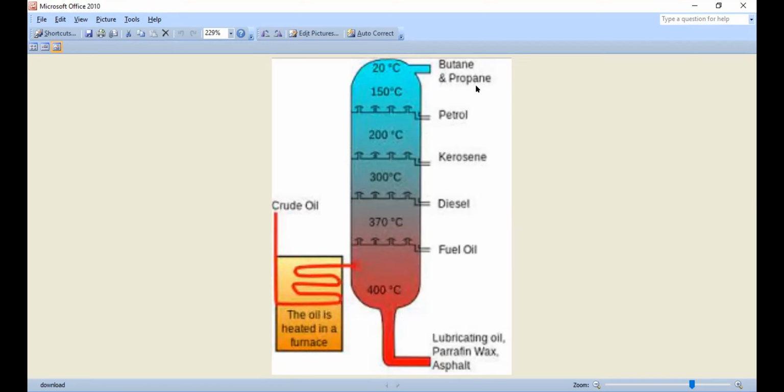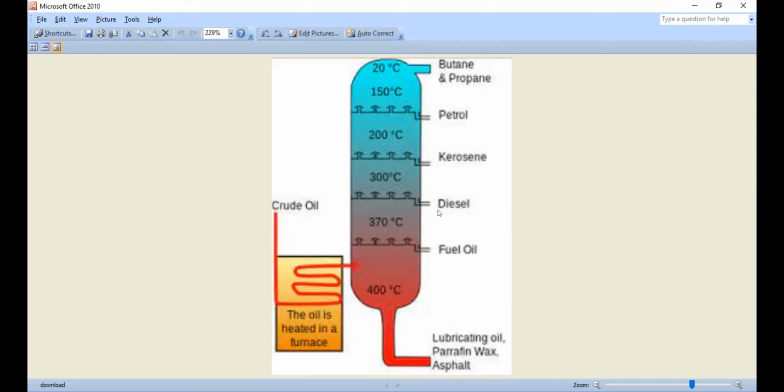So it means the component which has a low boiling point will go on the upside of the tower, and the component which has a high boiling point will settle down. So automatically, as you can see in this diagram, we have these various components which are present in our crude oil. As we all know, crude oil is made up of different paraffins, means hydrocarbons. There are some heavy hydrocarbons, there are some lower hydrocarbons. So all these components will get separated out by this method.